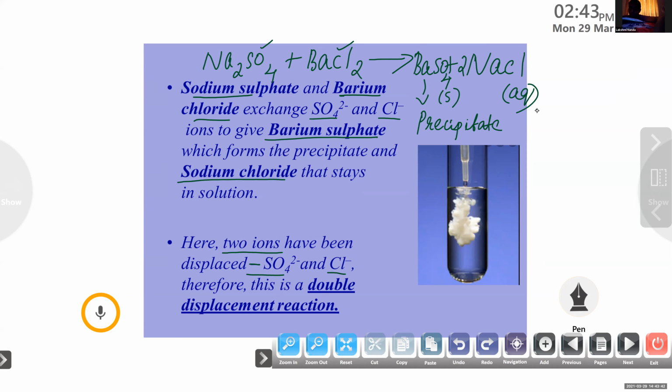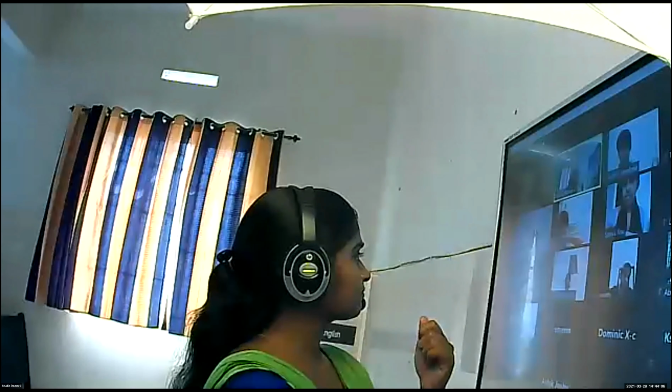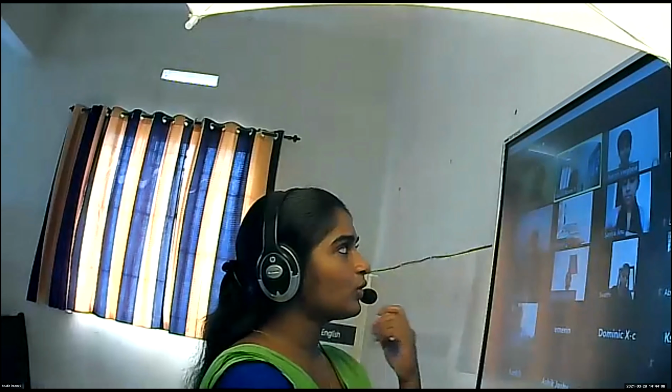So that's about double displacement reaction. So this is one example for double displacement reaction. And I also mentioned one more example. Can you tell me which is that? Example for double displacement reaction. I told you about one precipitate. Potassium iodide and lead nitrate. So it's also an example for this double displacement reaction.